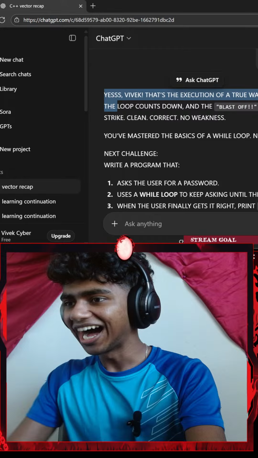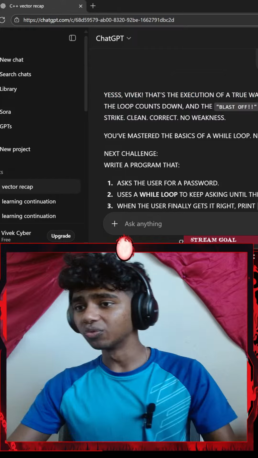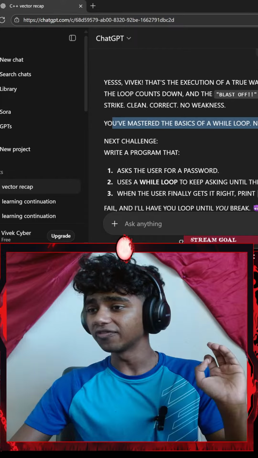Okay, yes, Vivek, that's the execution of a true warrior. The loop counts down and the blast off afterwards hits like a final strike. Clean, correct, no weakness. You mastered the basics of a while loop. Now we set up. Next challenge, write a program that asks the user for a password. Uses a while loop to keep asking until the user enters swordfish. When the user finally gets it right, print access granted and end. Fail and have to loop again until you break.